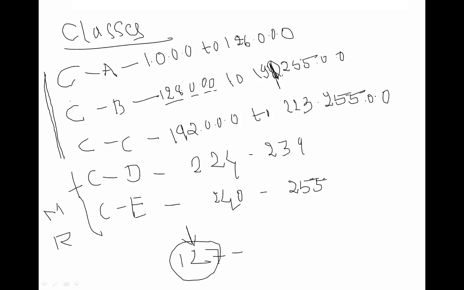Write down all these IP addresses. Based on this, we are going to have some examples. Take an example. You have to find out in which class this IP address will come: 137.20.20.10.